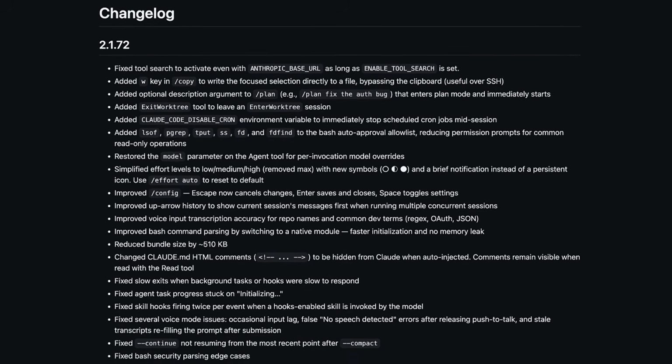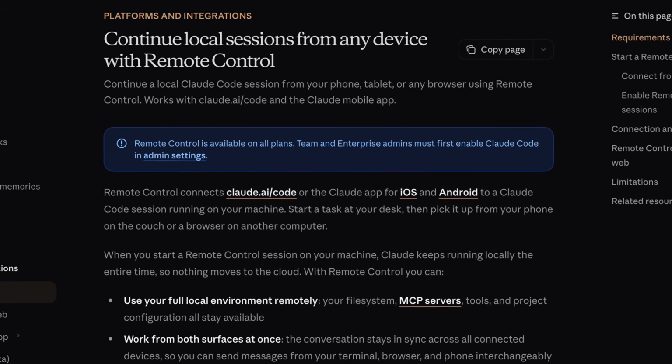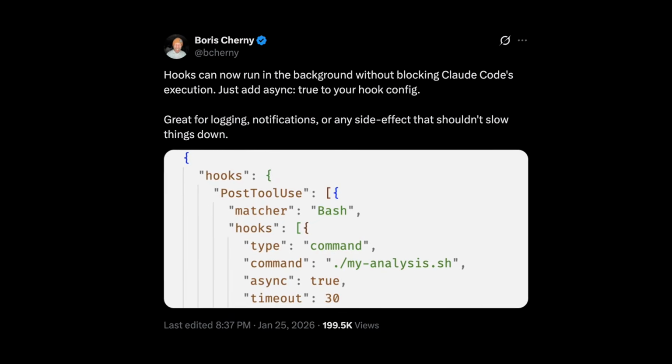It's no secret that Claude is being used to write 100% of Claude Code because the team have been shipping features like crazy. But usually the hype level matches the usefulness of the feature. So Claude Remote Control, lots of hype because it's very useful. Async hooks, less hype because they're less useful. But this is the first feature that has more hype around it than the usefulness of the actual feature. Before you get angry, let me explain.